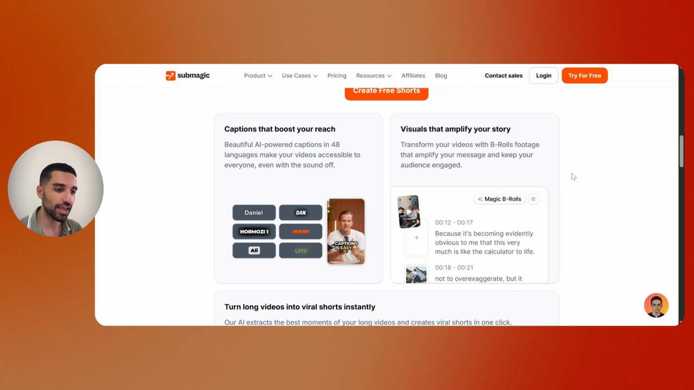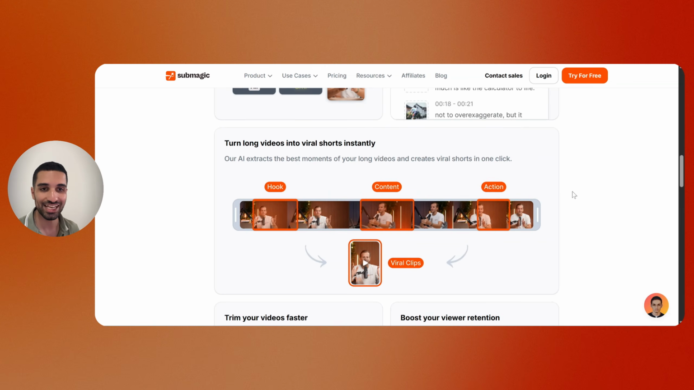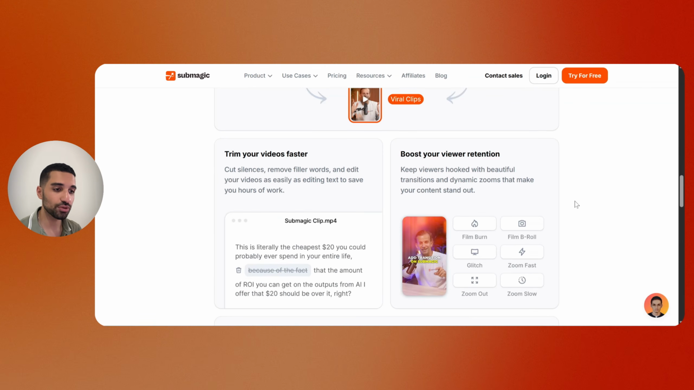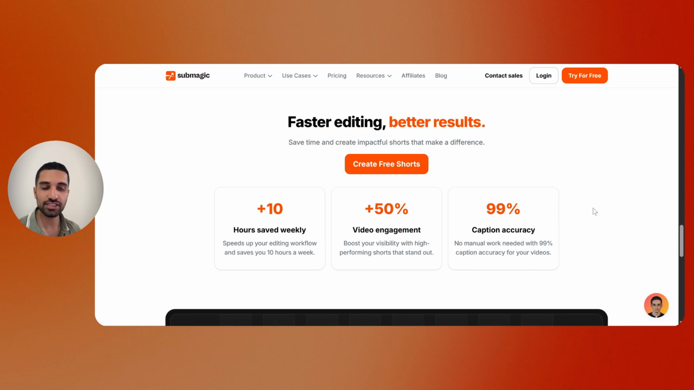You can create beautiful AI powered captions in just 48 different languages. You can also transform your videos with B-rolls footage created by AI, and you can also turn long videos into viral shorts instantly. And there is more. You can also trim your video faster and boost your viewer retention by adding some cool transitions and dynamic zooms to make your content stand out. The platform also allows you to create AI-powered hooks in order to prevent the viewers from scrolling past your video. You can save up to 10 hours weekly using this platform. You will get 50+% video engagement and 99% accuracy with your captions.